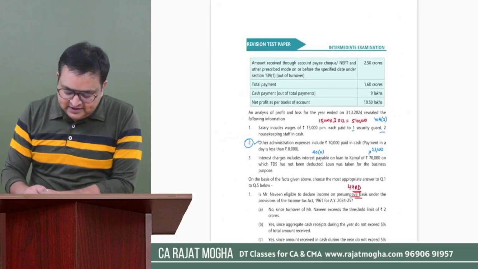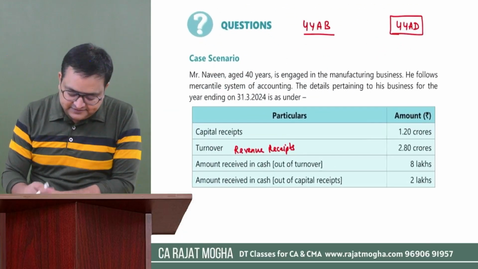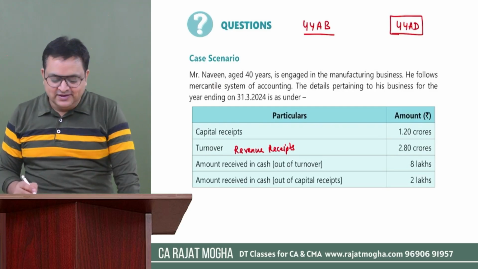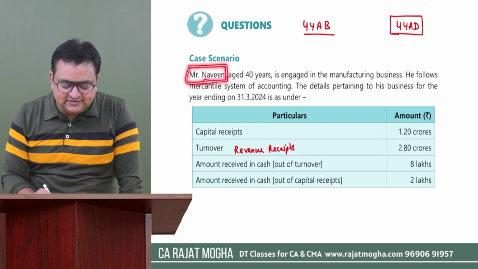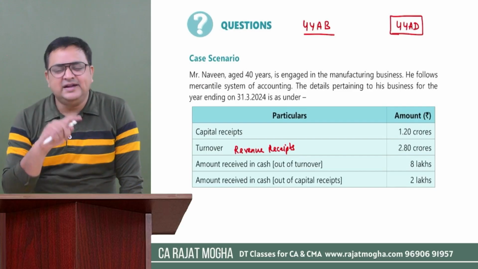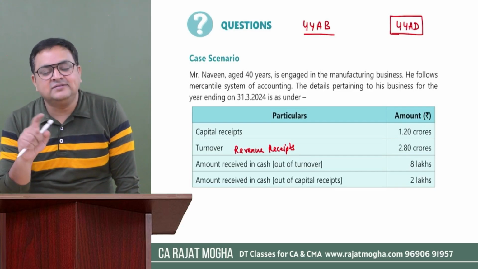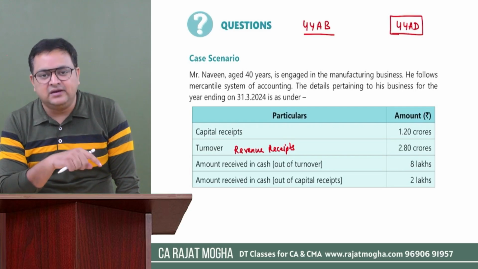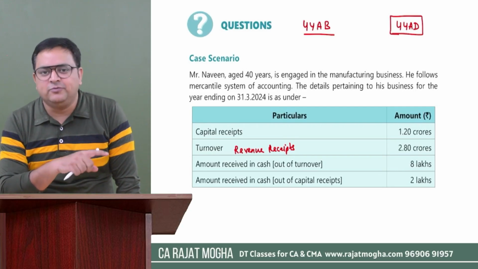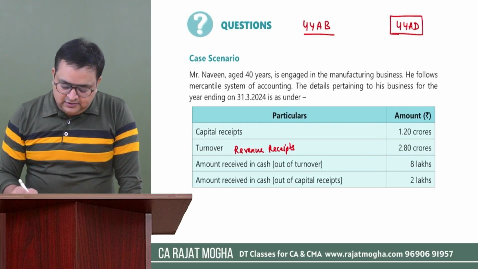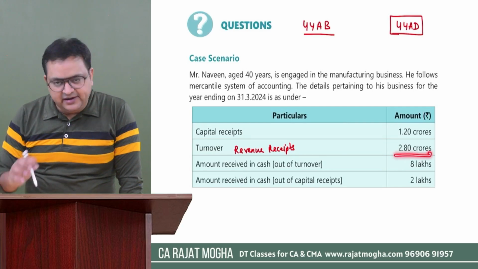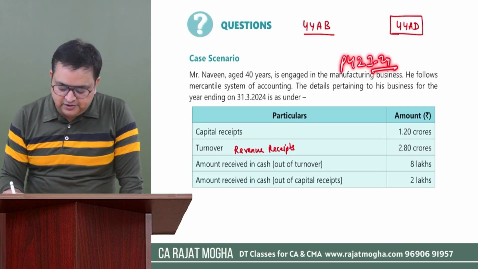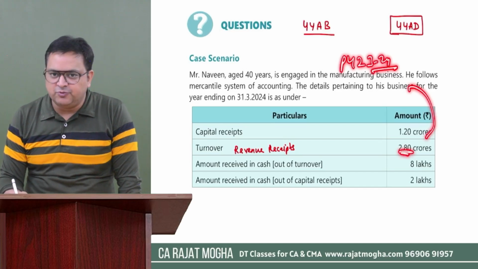See, the assessee is an individual assessee. There is a little touch of the TDS chapter also. See, the assessee is an individual assessee, Naveen, right? Is an individual required to deduct TDS? The answer is yes, if their turnover of the preceding year is more than 1 crore rupees of business or 50 lakh rupees of profession. So how much is the turnover? This is the current year turnover, right? This is previous year 23-24 turnover, which was 2.8 crore. It was much more than 1 crore.